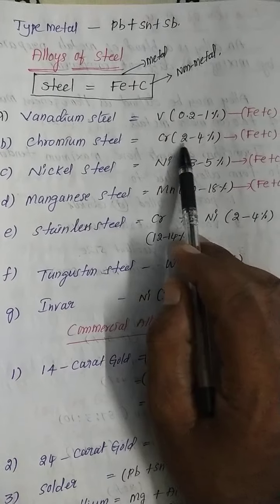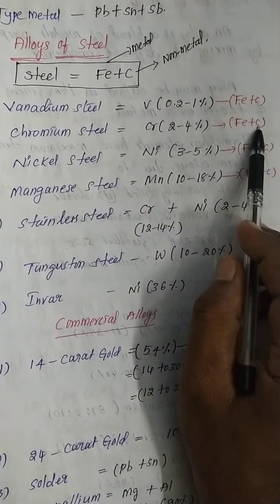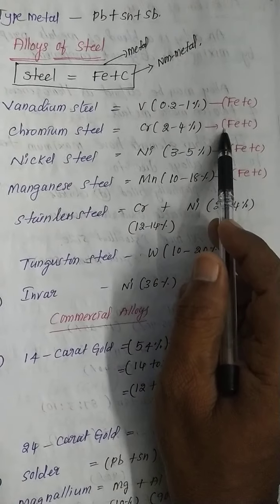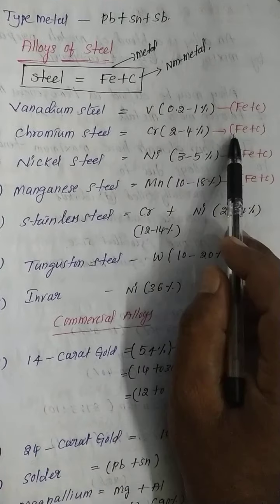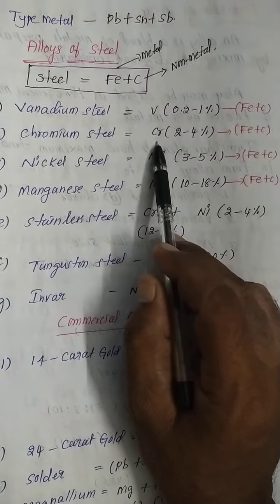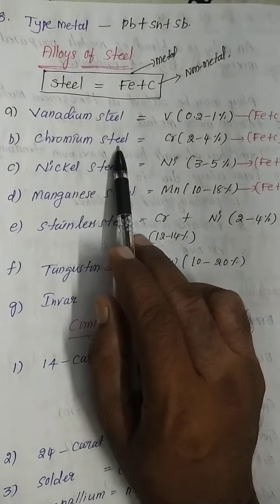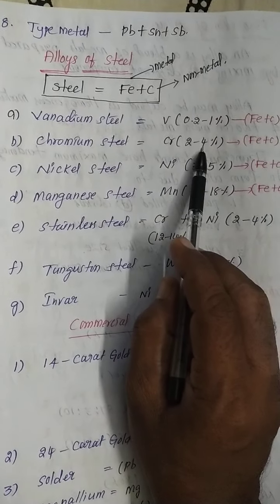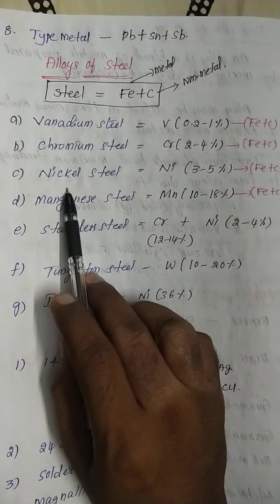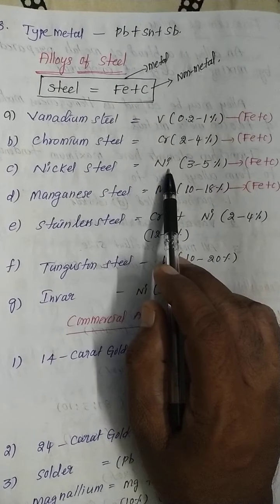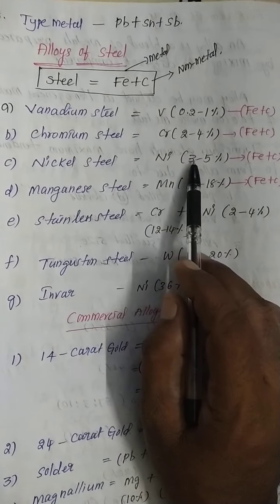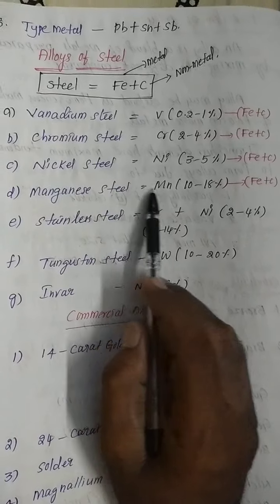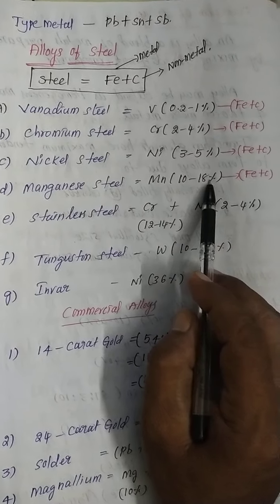Chromium steel means, along with iron plus carbon, because iron plus carbon is commonly steel, chromium steel means with chromium. So iron plus carbon with chromium. Here the chromium percentage is important. In chromium steel, what is the percentage of chromium? 2 to 4 percent. Nickel steel, what is the percentage of nickel in nickel steel? 3 to 5 percent along with iron plus carbon. And manganese steel, manganese 10 to 18 percent.